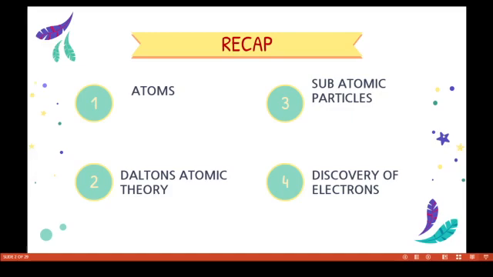Discovery of electrons: J.J. Thomson in 1897 discovered the electrons. How? He passed electricity at high voltage through a gas at very low pressure taken in a discharge tube. A discharge tube is a glass tube which is closed at both ends. Two metal plates are attached at each end of the glass tube. These metal plates are called electrodes. The metal plate attached to the negative terminal of the high voltage source, we call the cathode.